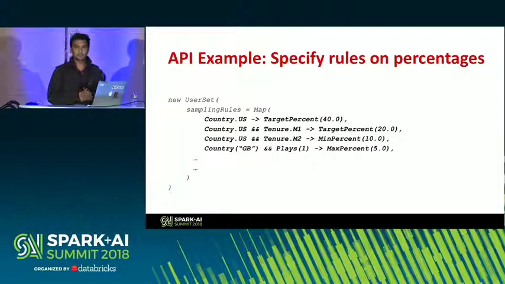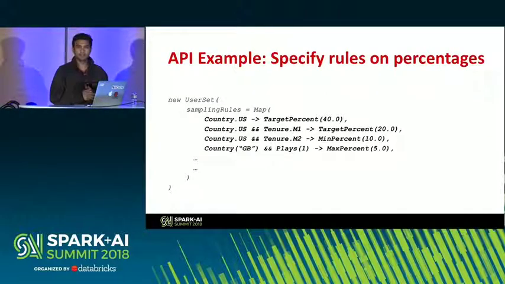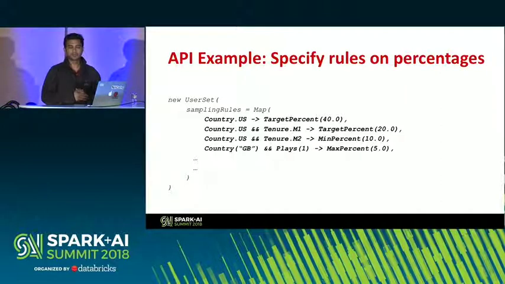A slight variation on this is that the counts can also be replaced by percentages. Usually in this case, the researcher is mostly interested in ensuring that the resultant data frame has a certain distribution, but doesn't really care much about the size of the data set. And when this is the case, the API tends to maximize the size of the data set that can meet all these distribution rules.